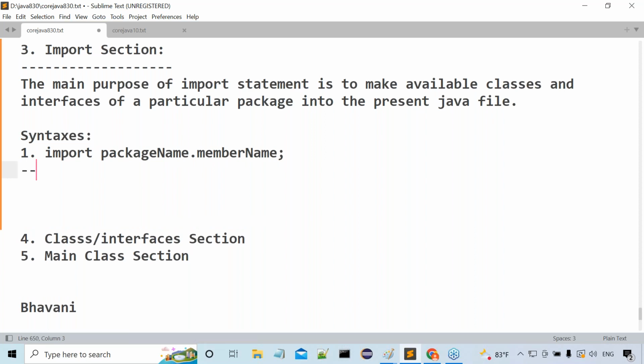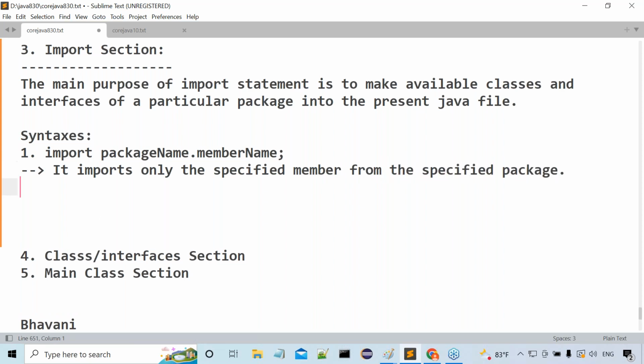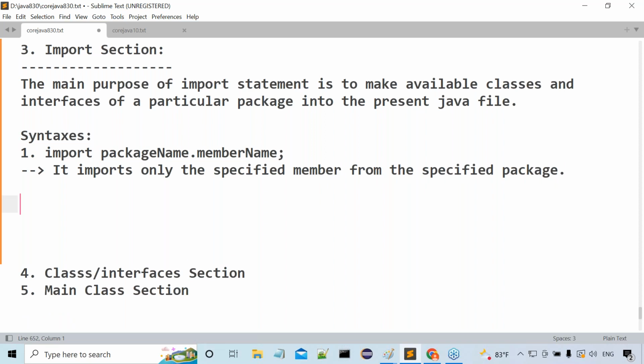Then what's the point here? We can understand that it imports only the specified member from the specified package. That means only the specified member we are able to get. Example: import java.io.BufferedReader. java.io is a package, and BufferedReader is a class which is available in java.io.